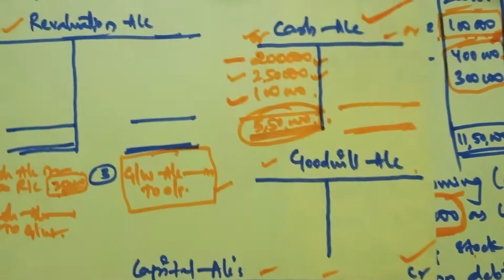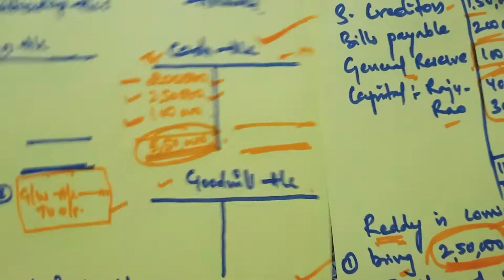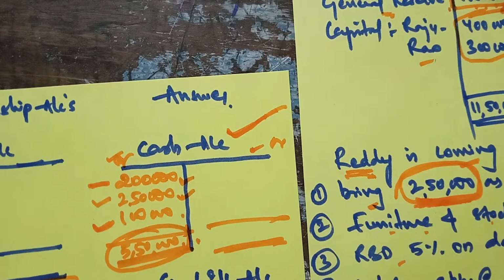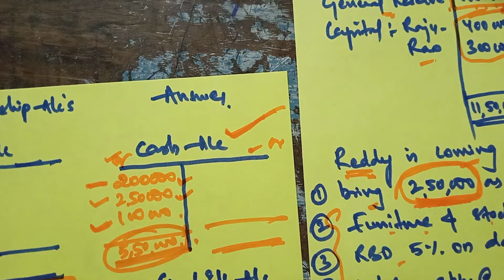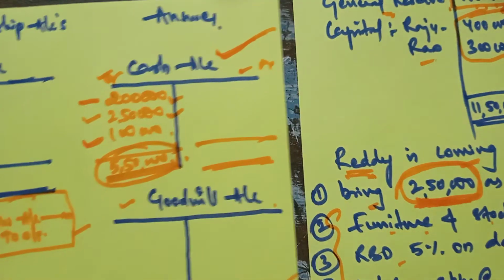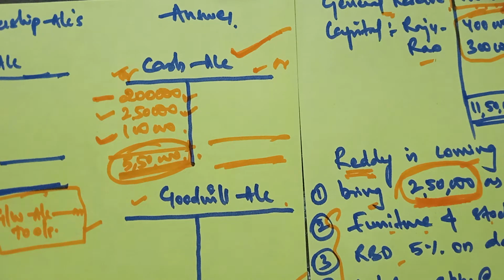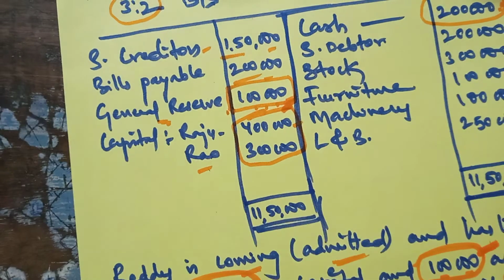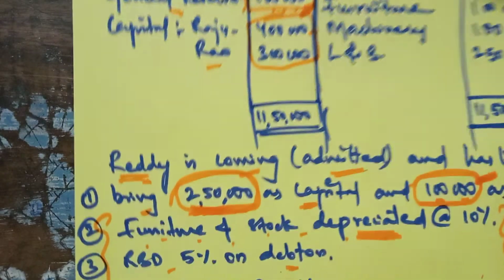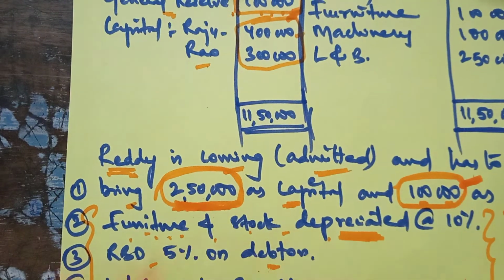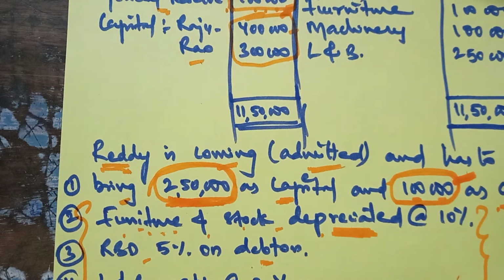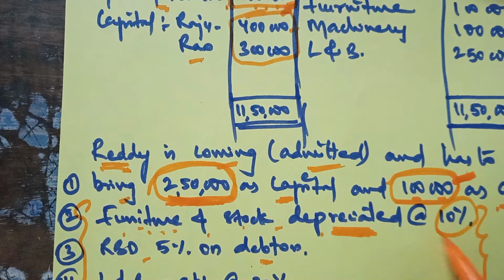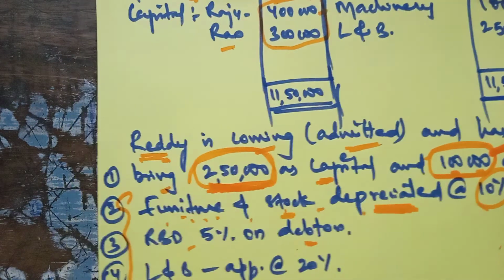We took everything, and now the revaluation account is left. In the revaluation account, we have to take all assets and liabilities that are changing before the admission of the new partner. So look into the adjustment. Furniture and stock both are to be depreciated at 10%. Furniture should be depreciated at the rate of 10%, and stock also should be depreciated.